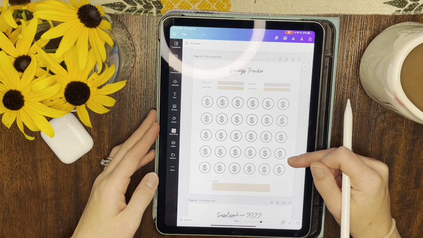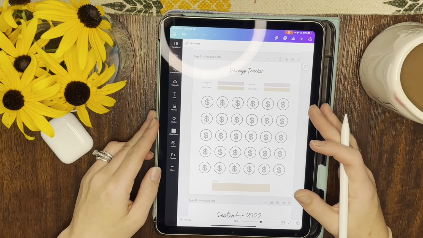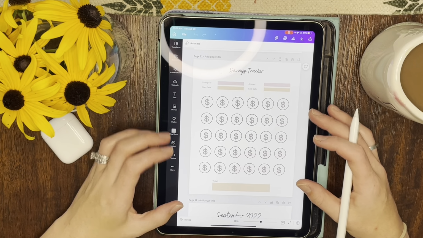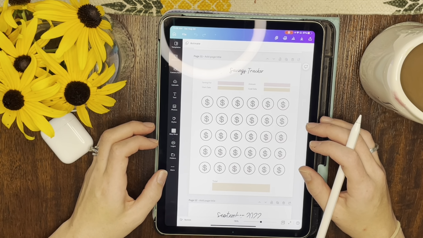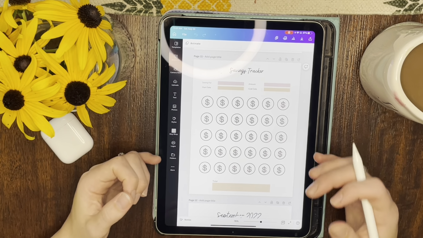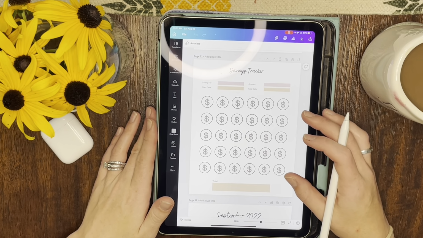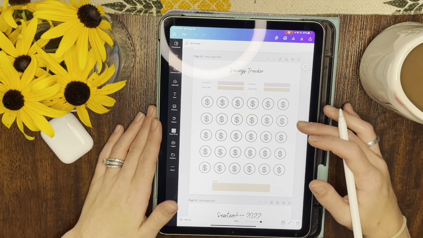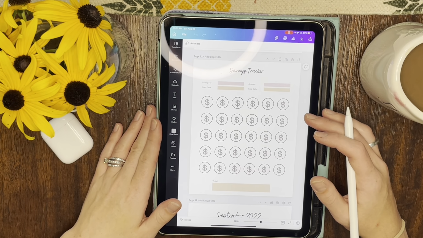And the last spread that you'll get for each month is a savings tracker. So for me, at the end of the year in fall, I get really focused on saving for Christmas, or saving for Thanksgiving dinner, or saving for next year, to feel like, okay, yeah, I do have something to show for this year. I did set money aside intentionally. And so I just use this as a little extra motivation to help myself remember that I do want to save some money for the end of the year.